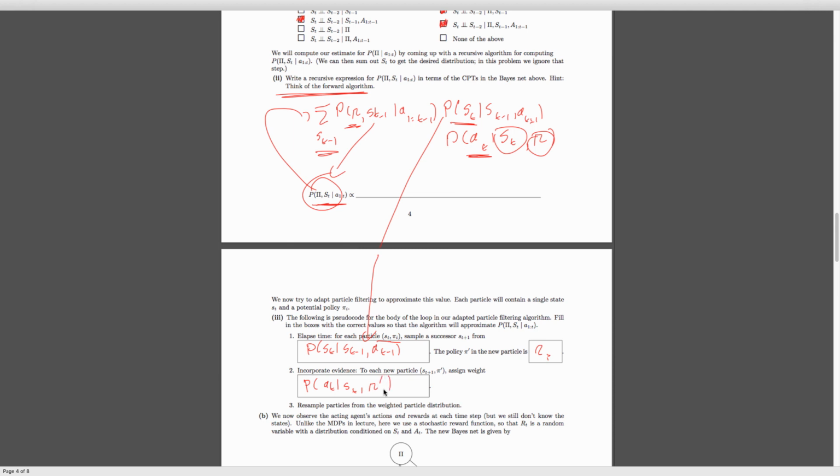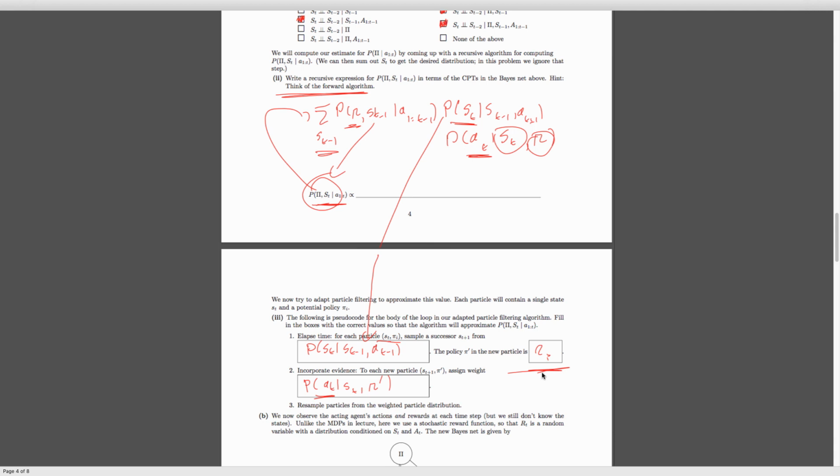I think I'm one off by the time steps here, but if you just shift all the times before by one, you'll get the same time indices they're using here. But we incorporate our evidence, our observed actions, and it's dependent on the thing we're moving towards. So this new state and this new policy. But remember, as we said here, the new policy is the old policy.